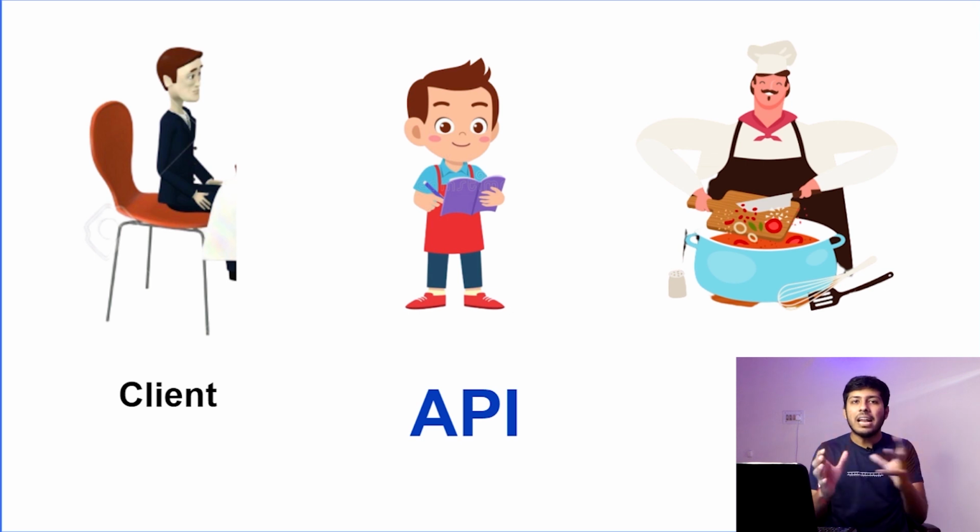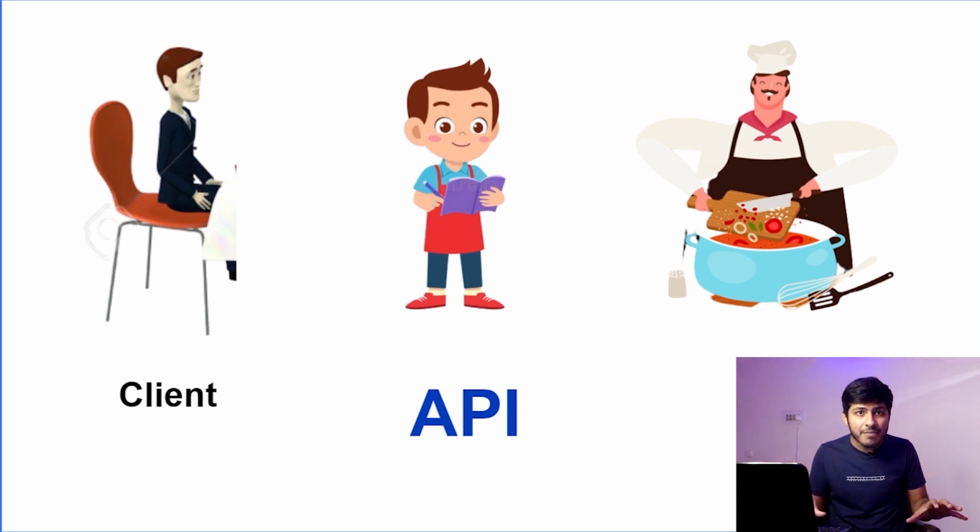So normally what happens is that clients want something. So the client sends the request, the waiter takes that order, the API takes that request and sends that request to the server. Now the server is nothing but a kitchen. It prepares the response according to the request of the client. As soon as the response is ready, it sends that response to the API and the API comes back with the response for the client.